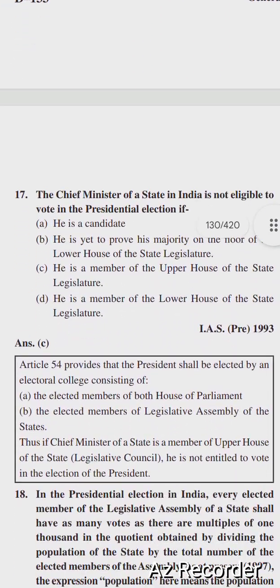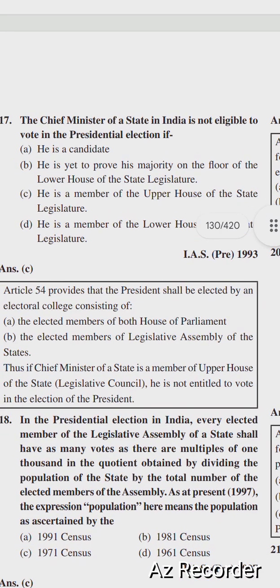So next question: the chief minister of a state in India is not eligible to vote in the president election if he is a candidate, he is yet to prove his majority on the floor of the lower house of the state legislature, he is a member of the upper house of the state legislature, or he is a member of the lower house of the state legislature. The right option is option number C, he is a member of the upper house of the state legislature.